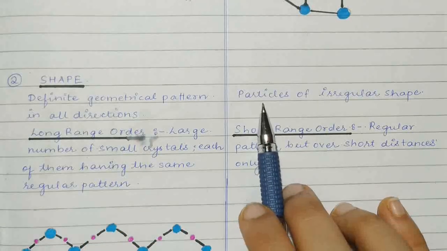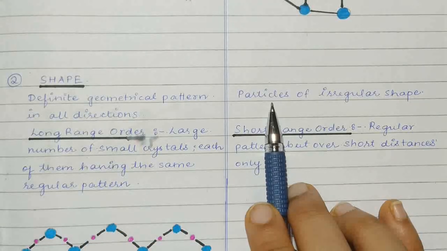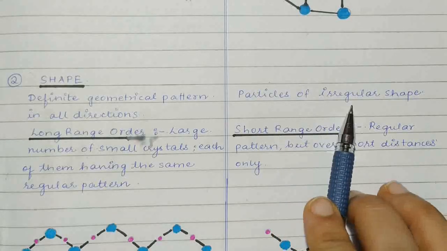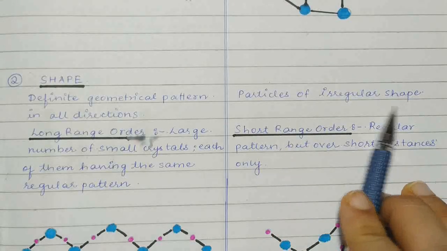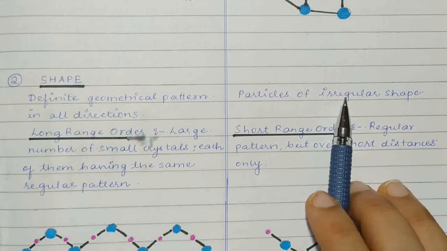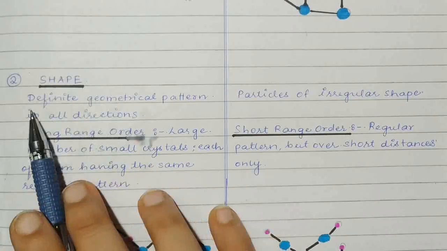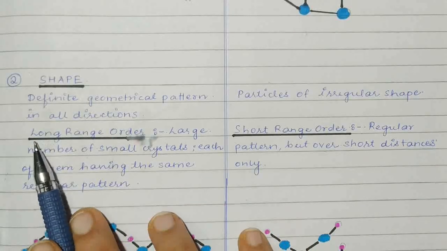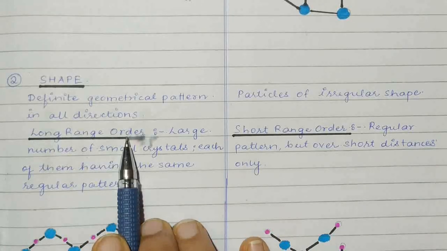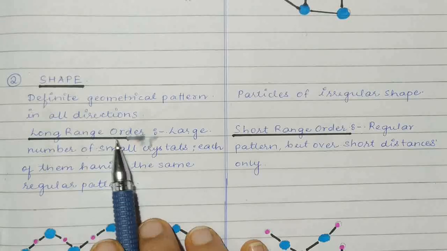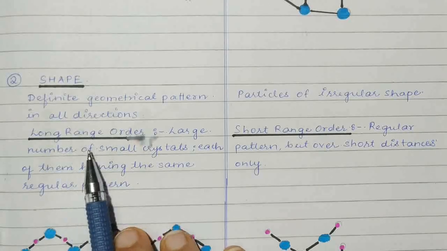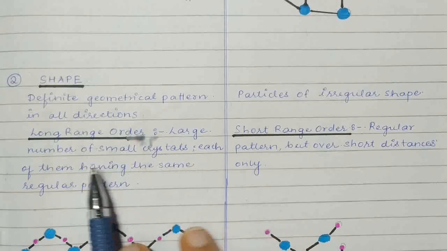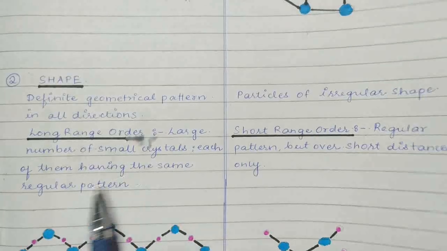Whereas amorphous solids have particles of irregular shape, which I just described to you. This property of definite geometrical pattern is called long range order. What is long range order? A large number of small crystals, each of them having the same regular pattern.